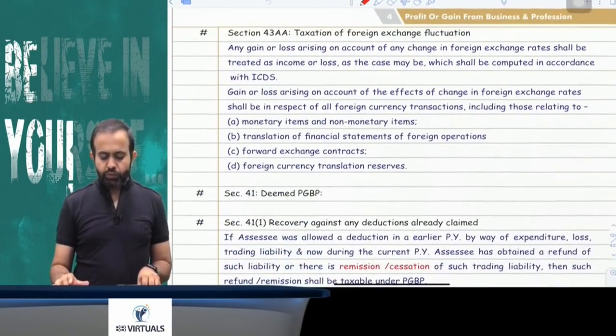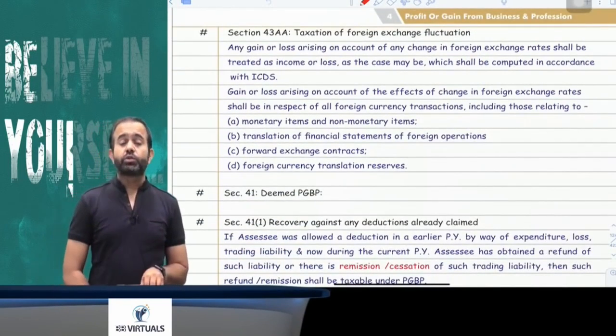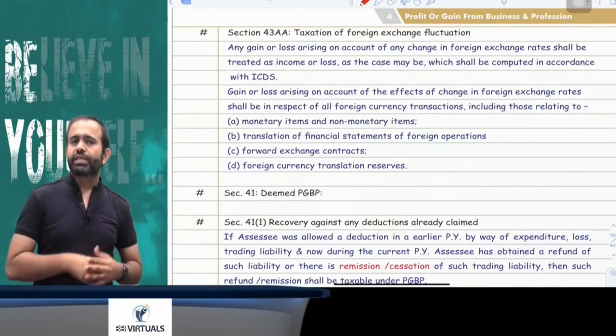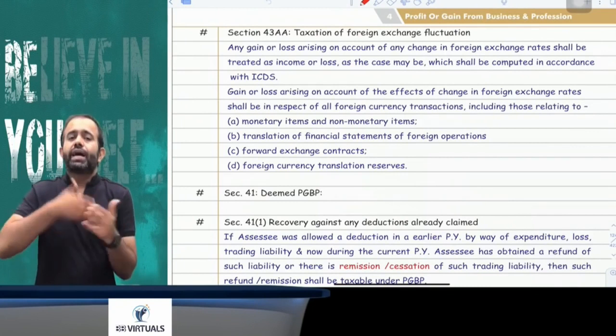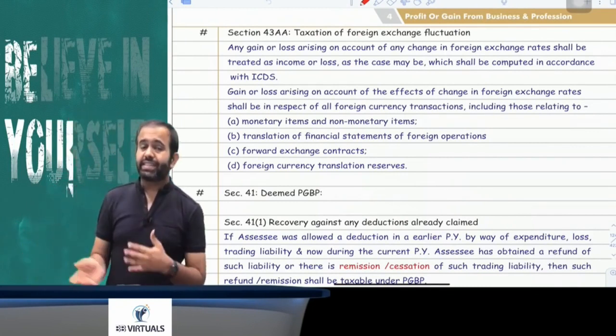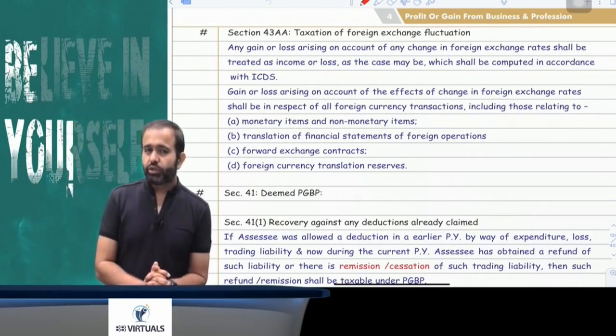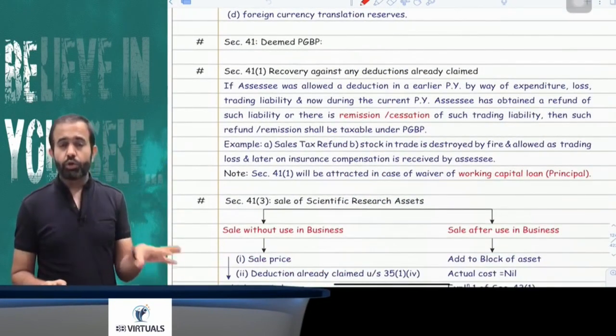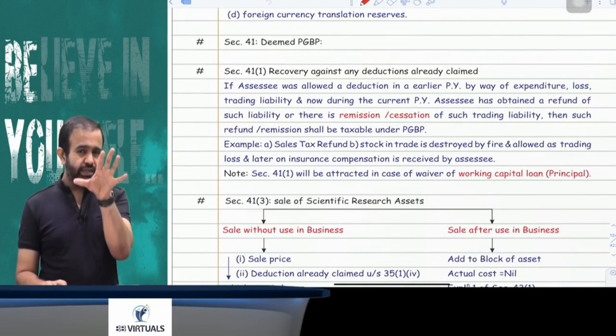Now section 43AA is saying that foreign exchange fluctuation gain or loss other than under section 43A is allowed or not only as per the ICDS. So if ICDS says that foreign exchange fluctuation gain or loss is allowed, then it is allowed, otherwise it is not allowed and not taxable, if it is not covered by the ICDS.